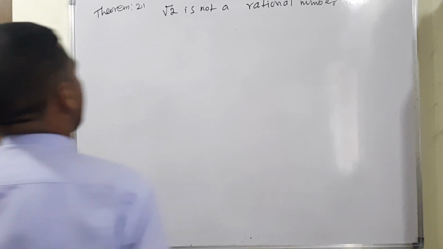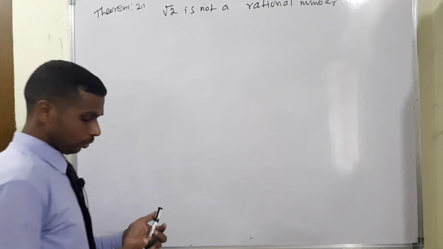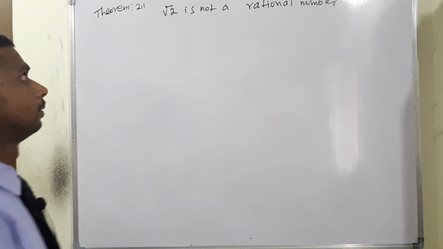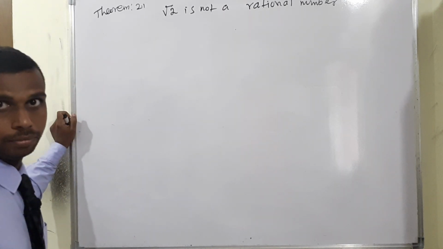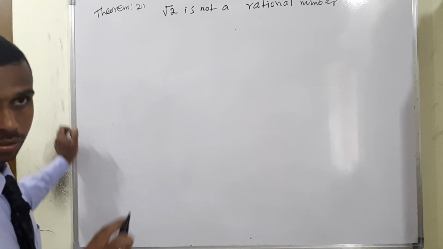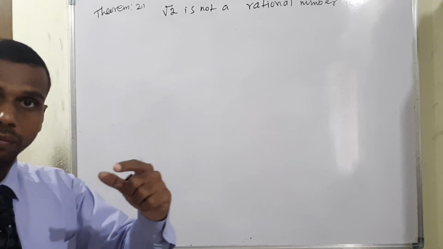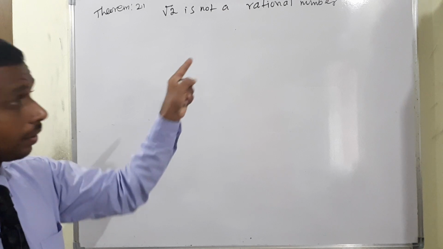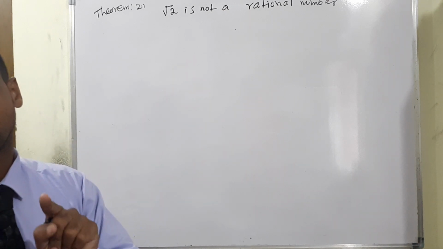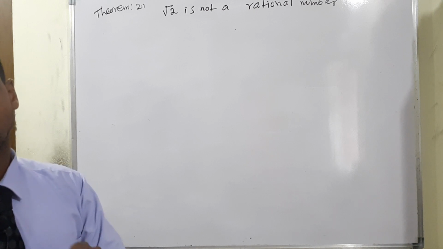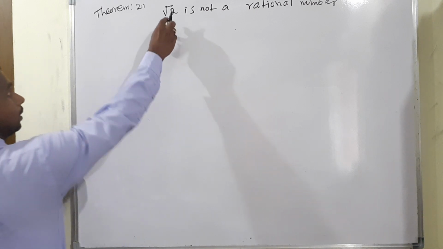So theorem 2.1. What do we have to show? The condition is that root 2 is not a rational number. In the last concept I gave the meaning of a rational number. We have to show it is not a rational number, but a rational number means it is in p by q form, isn't it? So p is an integer as well as q is an integer.